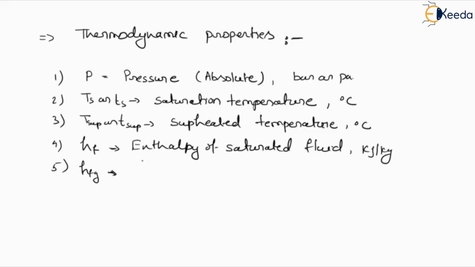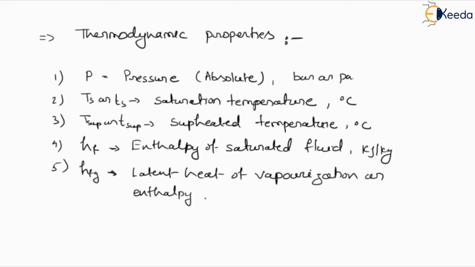So HFG is the enthalpy or latent heat of vaporization, or we can define it as enthalpy of vaporization. The unit will be the same, kilojoule per kg. Similarly, if we are defining the entropy, SF will be the entropy of saturated liquid.